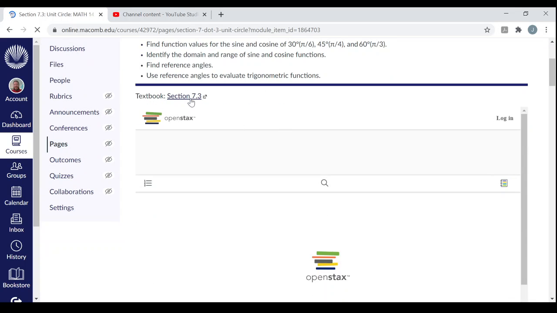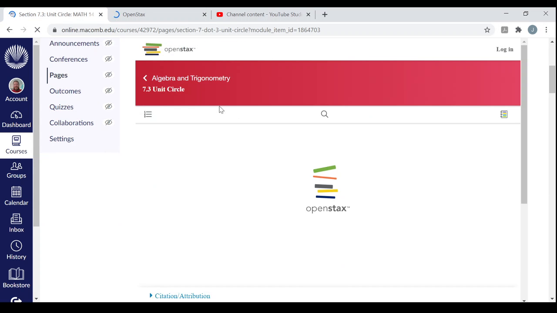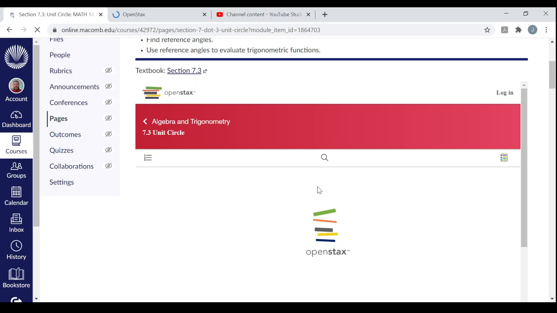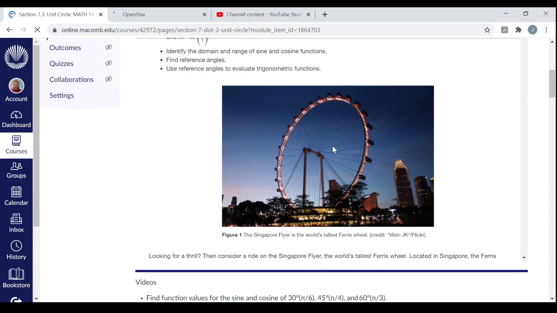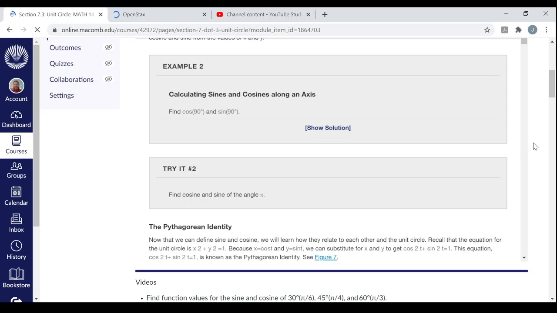You've got a link to the section of the book. You click on that link, it'll take you to OpenStax, and you can read section 7.3 and practice the exercises from the book and whatnot. You can do all that stuff on the website here, just like you would with any other book. Or you can read the book in Canvas. If you just look beneath here, you've got the book here in Canvas, and you can scroll through section 7.3 here in Canvas.